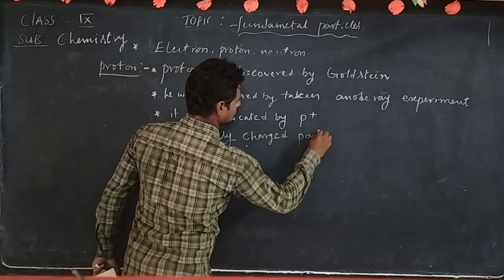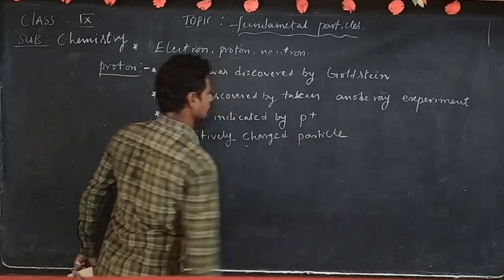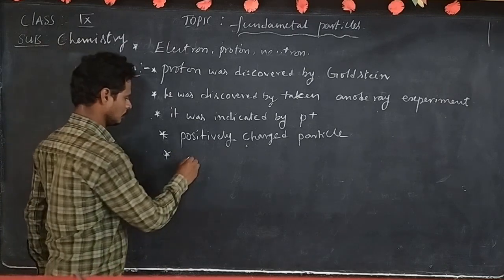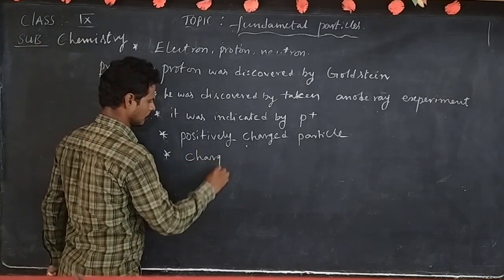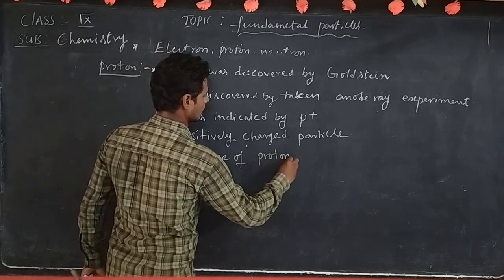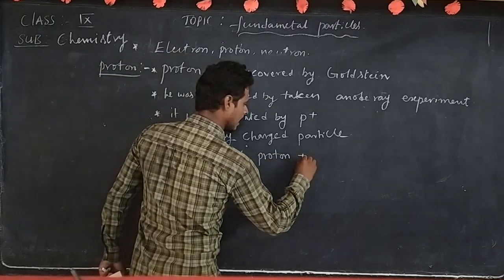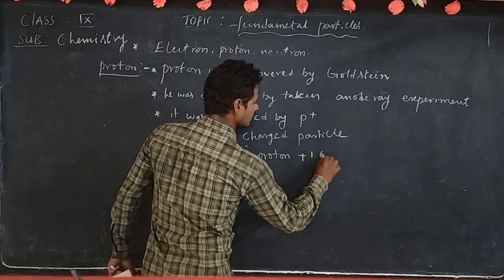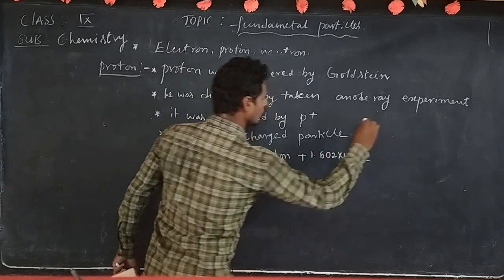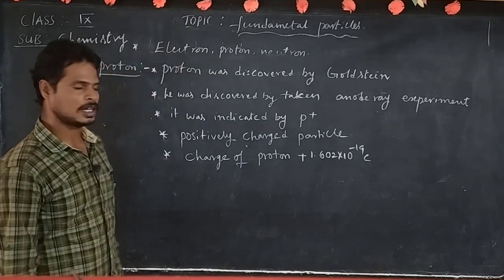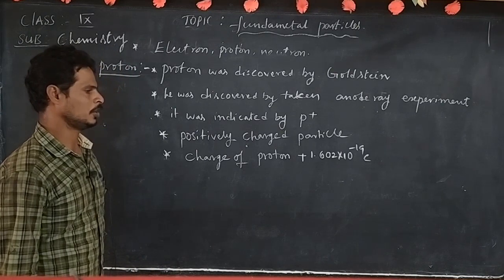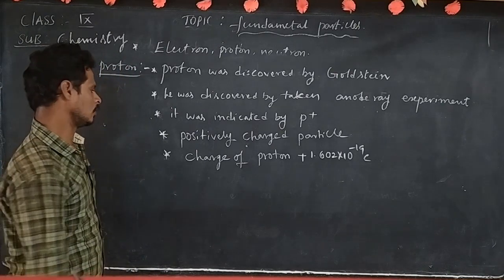Next, what is the charge of proton? Plus 1.602 into 10 to the power minus 19 coulombs. So what is the charge of proton? Plus 1.602 into 10 to the power minus 19 coulombs.